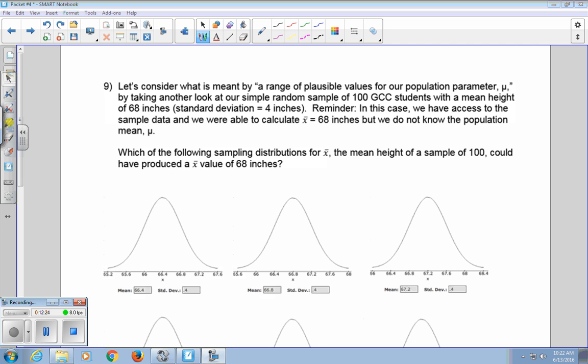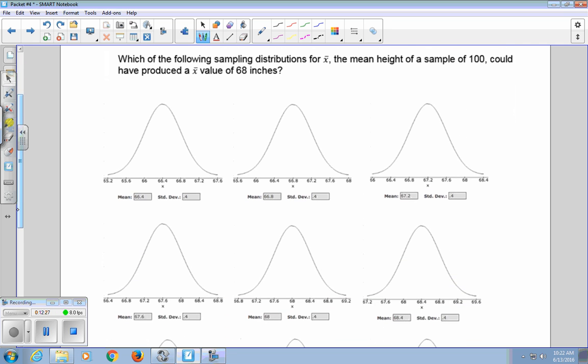So which of the following sampling distributions for X bar could have produced an X bar value of 68 inches? If our mean were 66.4, would we be likely to see an X bar of 68 inches? That's somewhere over here, so that's not very likely. If our mean were 66.8, it's possible, but still pretty unlikely.